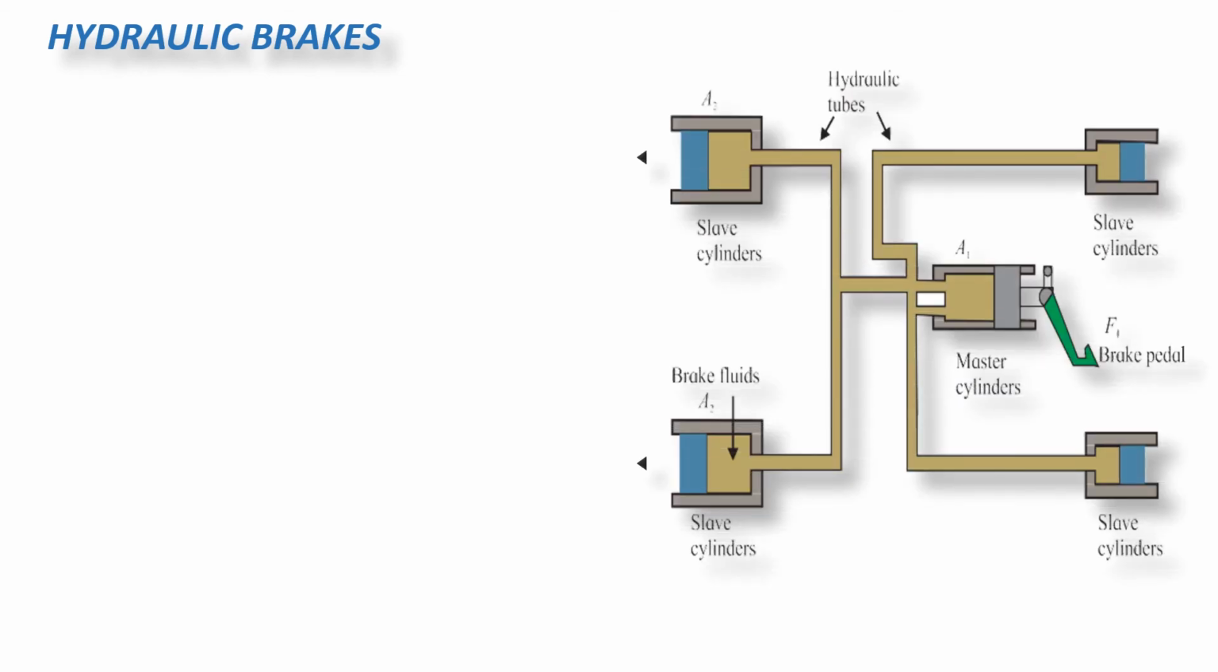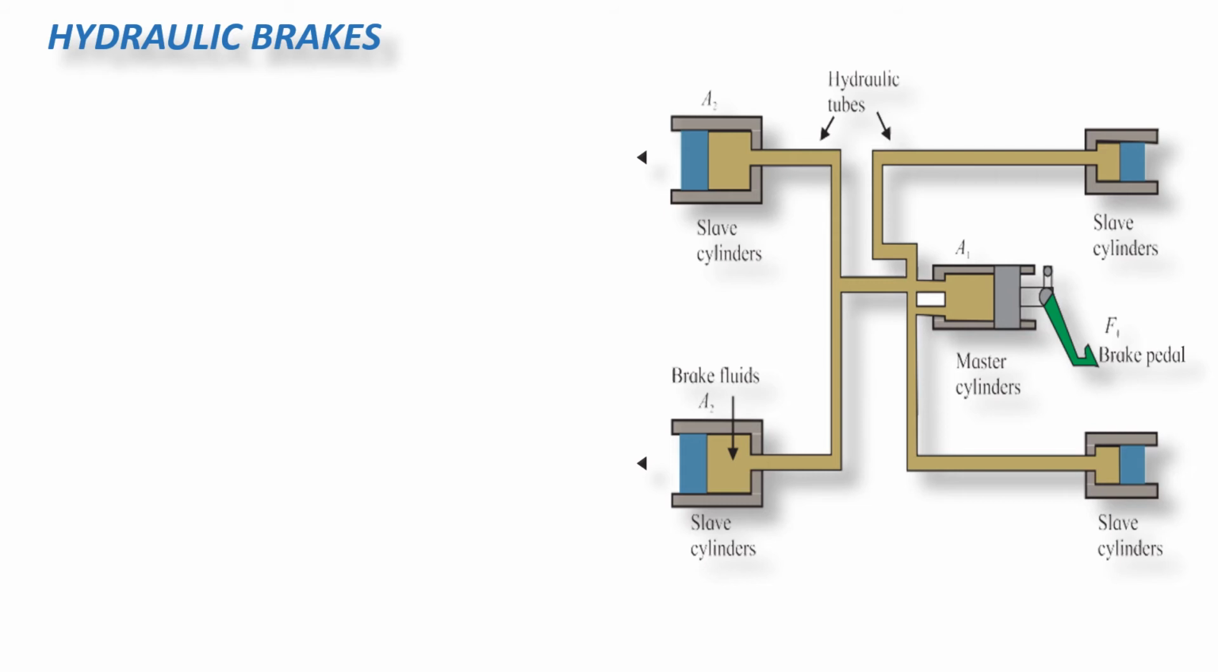Now we have just seen one application of Pascal's law, that is the hydraulic lift. Now we are going to study another application of Pascal's law, that is hydraulic brakes. Any brake system is used to slow down or stop vehicles in motion. So the hydraulic brake system is also used to slow down or stop vehicles in motion. And the schematic diagram of the hydraulic brake system is as shown in the diagram.